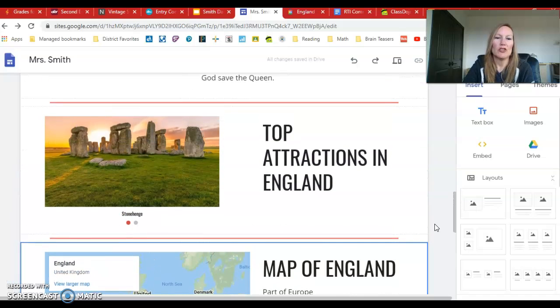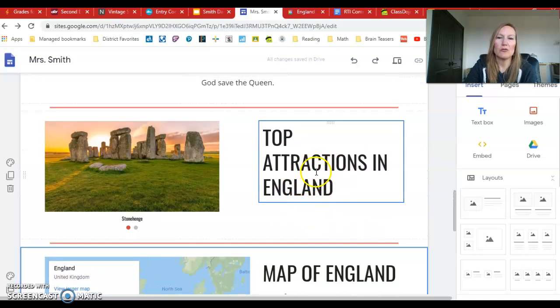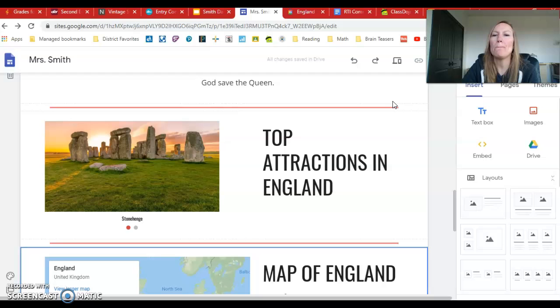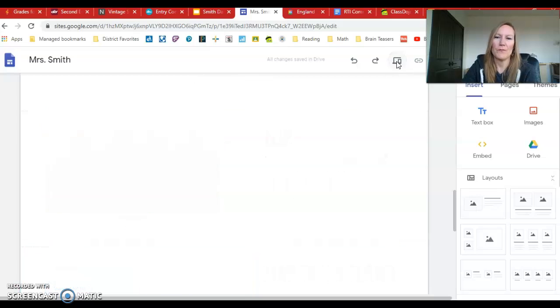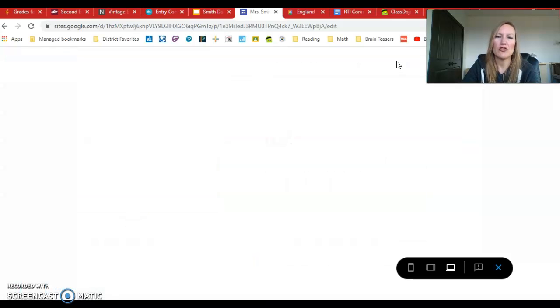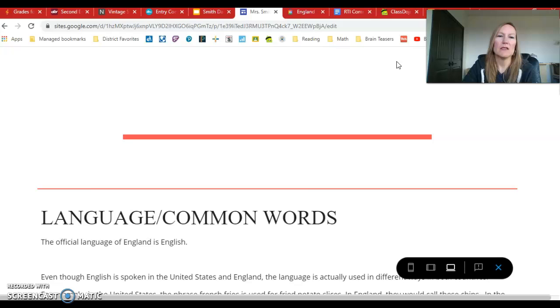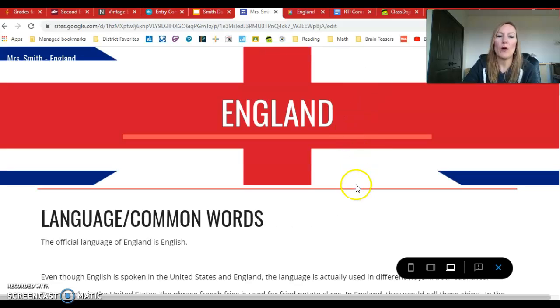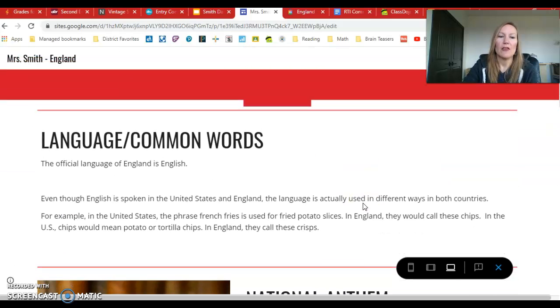Anyway, so just a couple of things that you can add. Maps. You can use this feature, which is really cool. Let me show you one more thing. If you would like to see what your site is going to look like without publishing it, which we don't want to do right now, you can go up here to this button and click Preview. I'm going to click Preview and show you what that looks like.